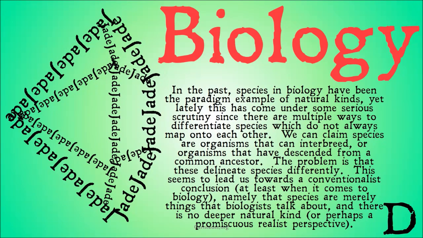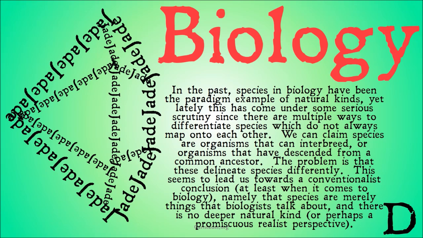Biology. Now, in biology, in the past, species have been the paradigm example of natural kinds, yet lately this has come under some serious scrutiny, since there are multiple ways to differentiate species which don't always map onto each other.